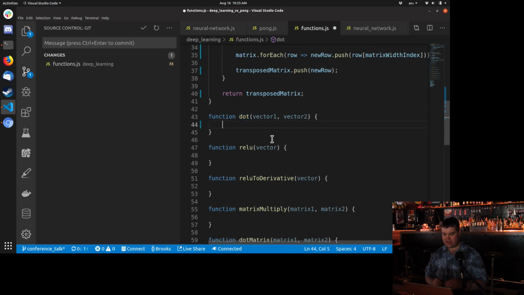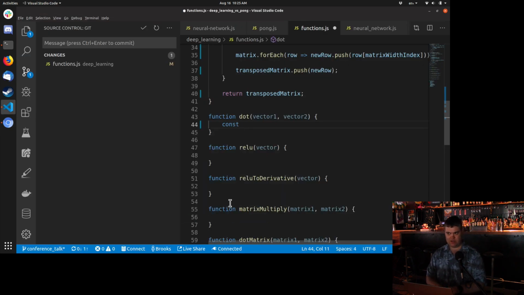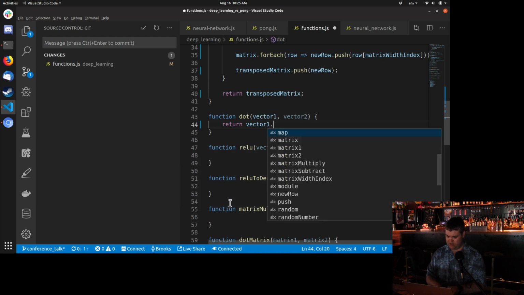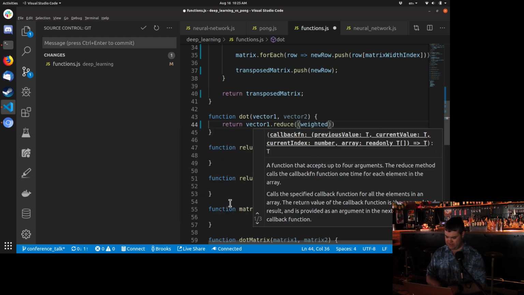So what is a dot? A dot is a weighted sum, which I already showed. Let's just do this. So const, it's going to be our weighted sum. Actually, this is a perfect case for a reduce. So we're going to return vector1.reduce. We're going to get our weighted sum, and the next vector1 value, and we need the index.